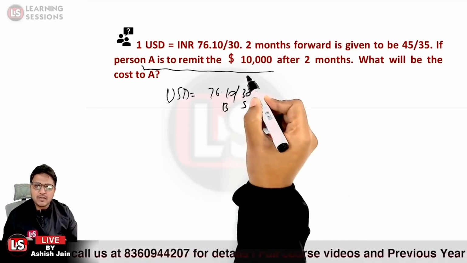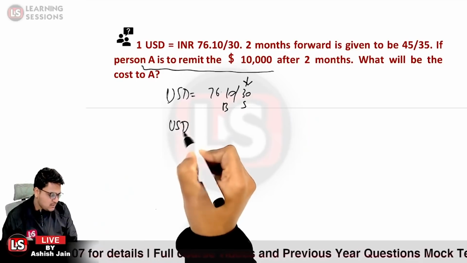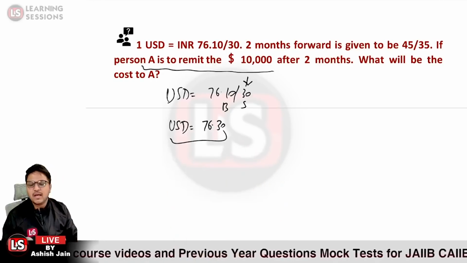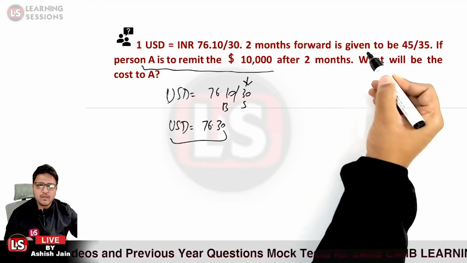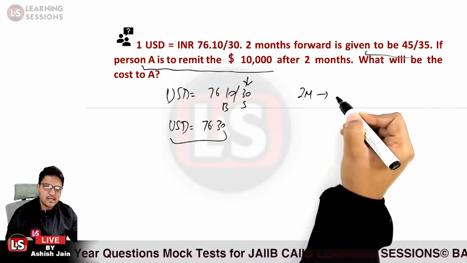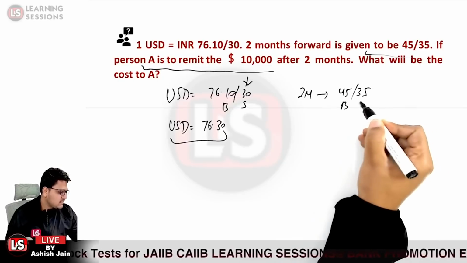So what rate shall be quoted? It will be the selling rate that shall be quoted. So we can simply say USD is equal to 76.30 over here. And further, we are provided with the 2-month forward rate. The 2-month forward rates are given to be 45/35. So these are the buying points and these are the selling points.